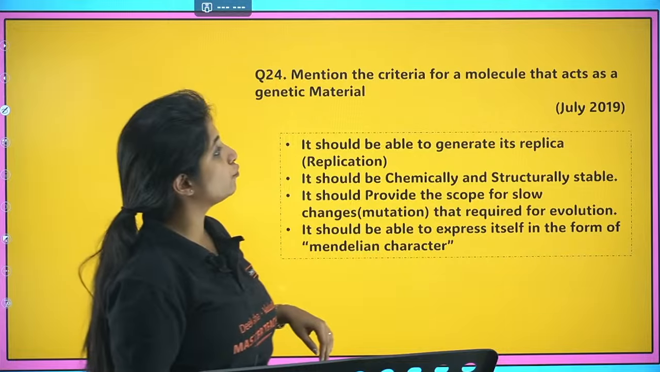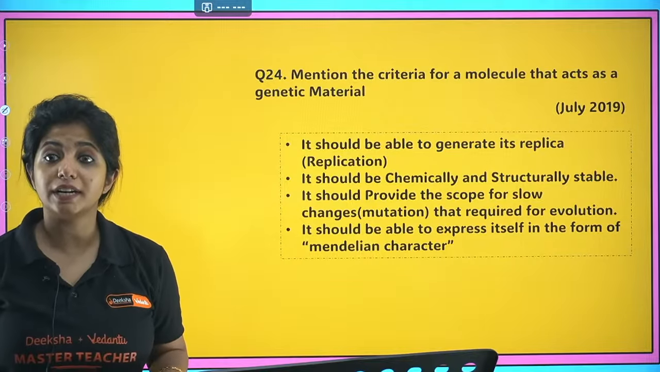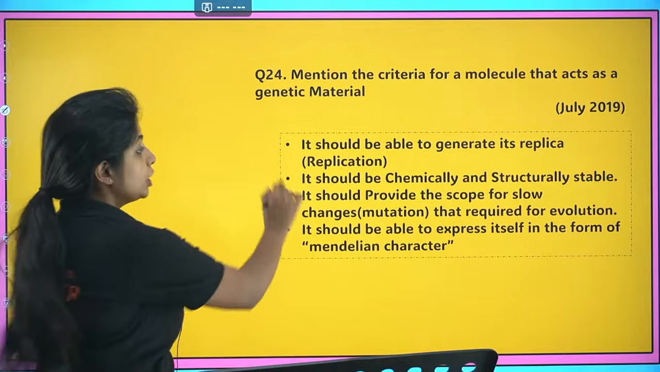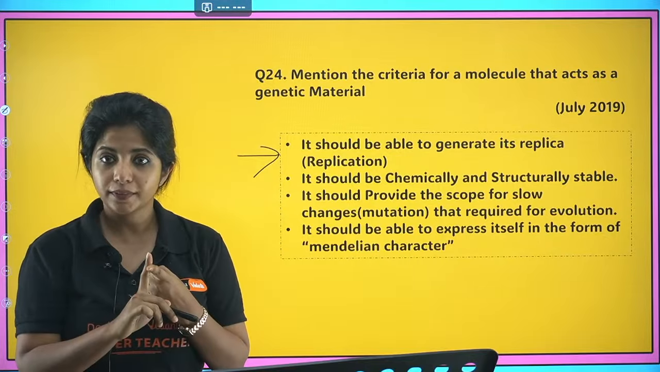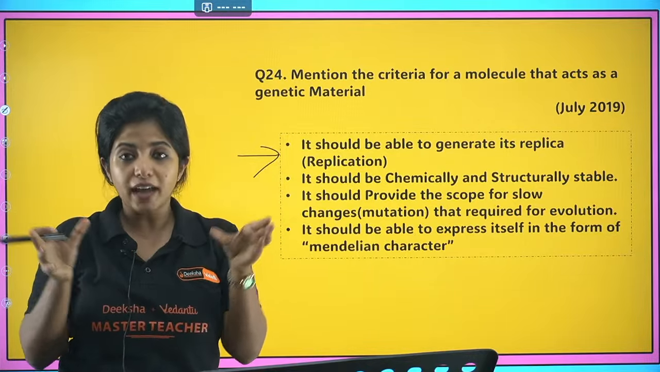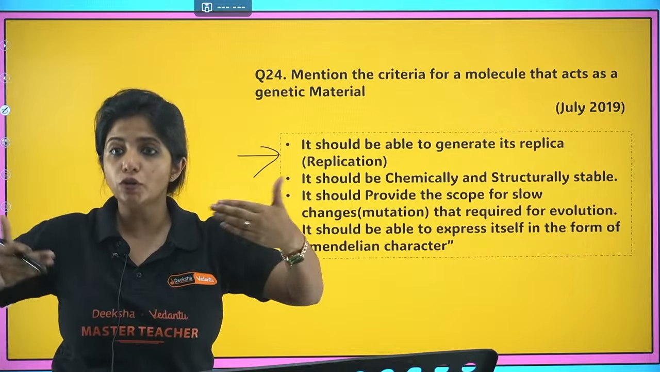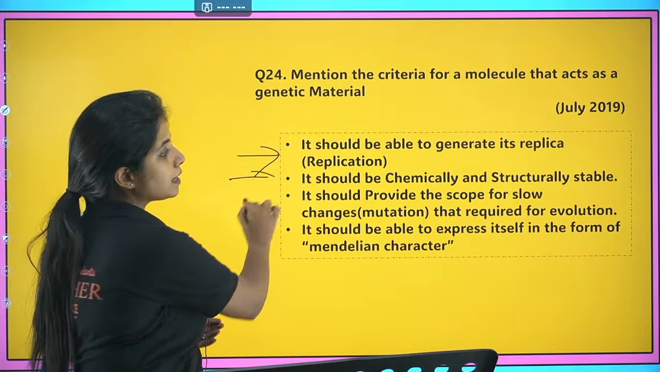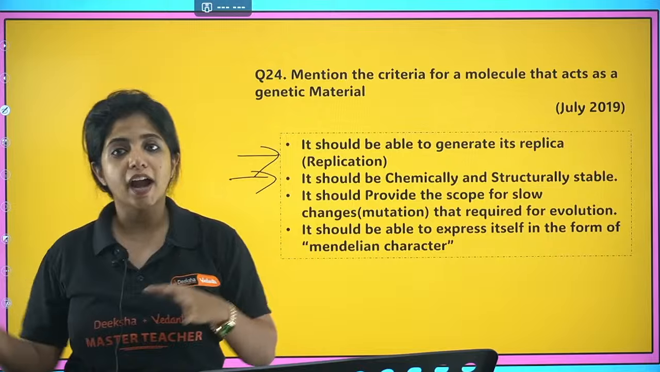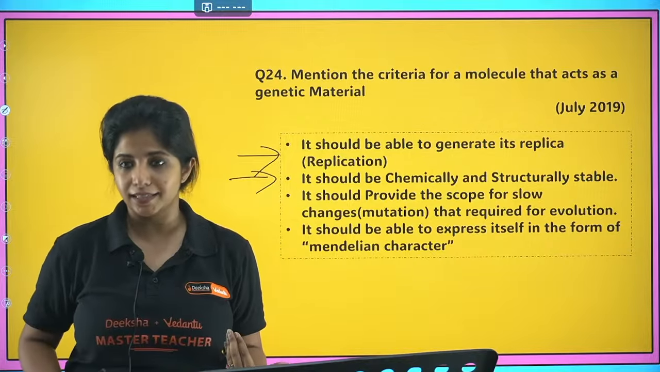Mention the criteria for a molecule that acts as a genetic material. So what is the criteria for a molecule to act like a genetic material? It should be able to replicate, my dear children. If it is not replicating, can it pass to the other? If a cell divides, it has to replicate, then only it will be passed on to the generations, right? Now it should be chemically and structurally very, very stable. If it is not stable, what will happen? It can react to anything and they will not be exactly like this.